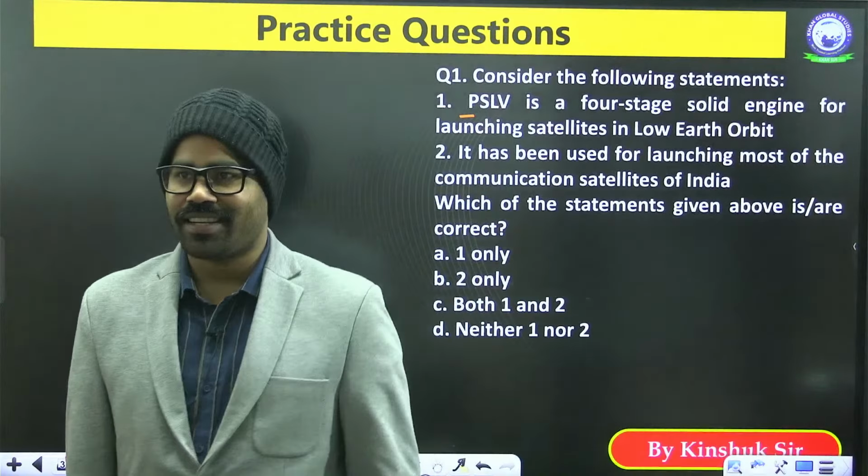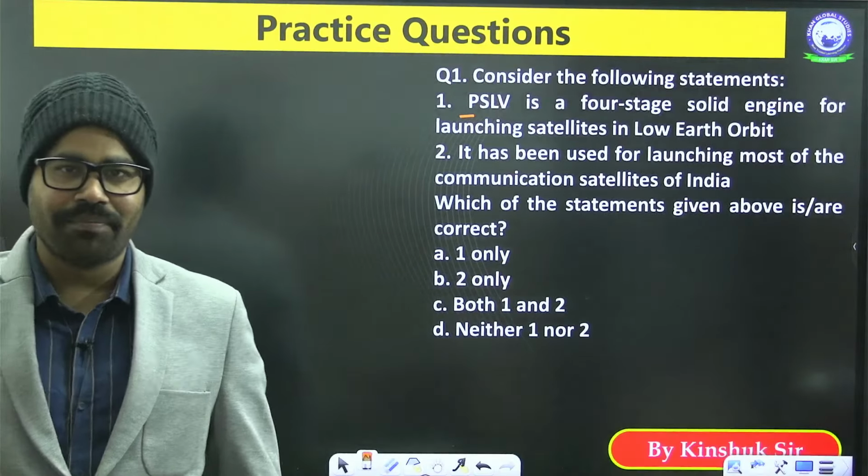So today is Makar Sankranti also. So I wish you all a very happy Makar Sankranti.